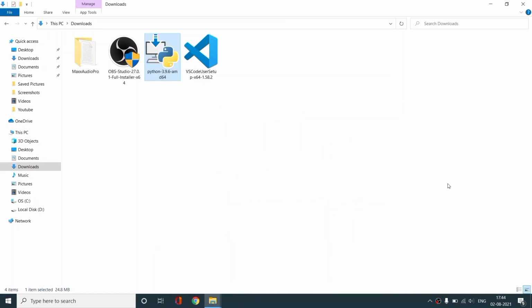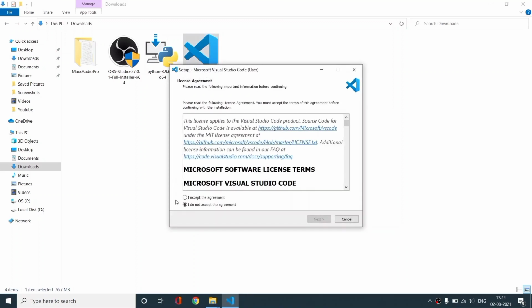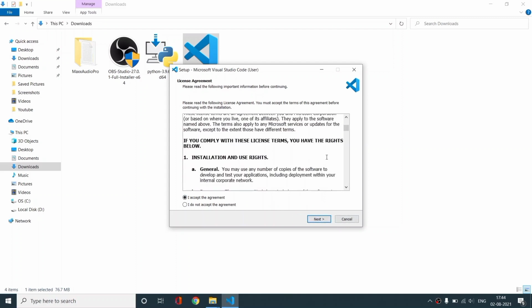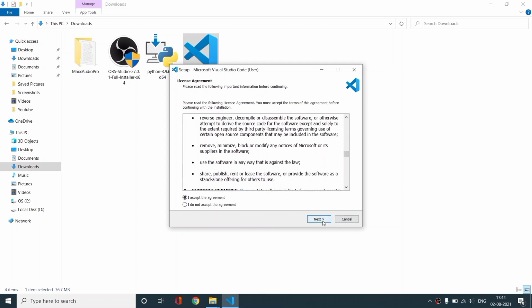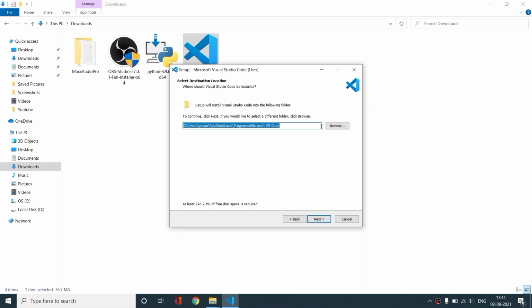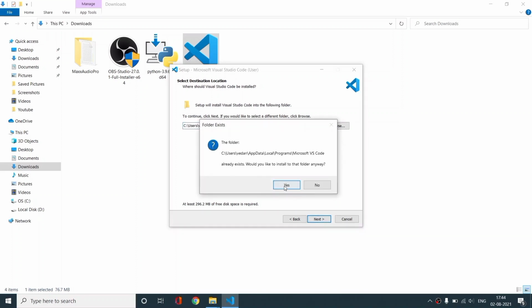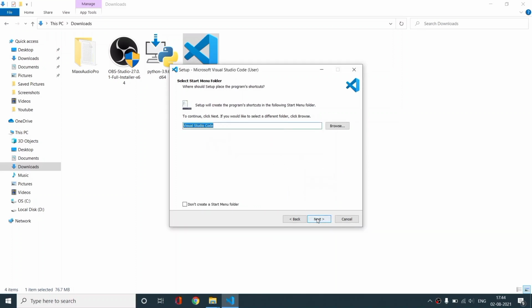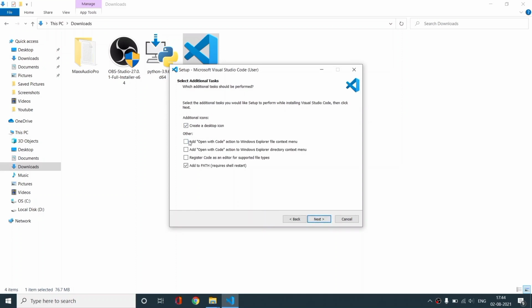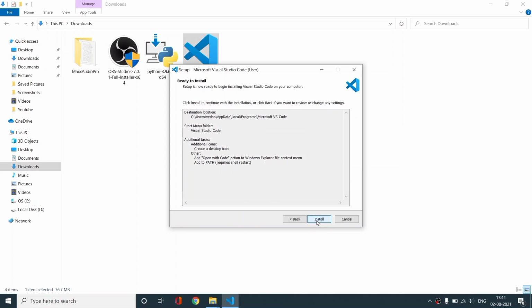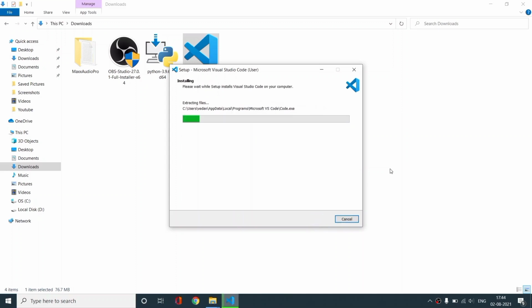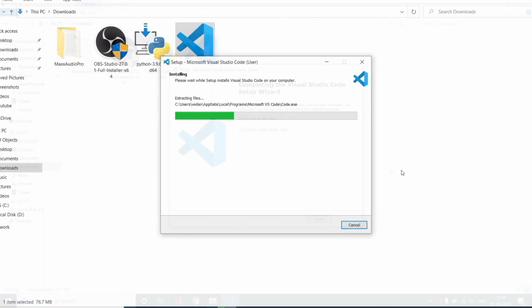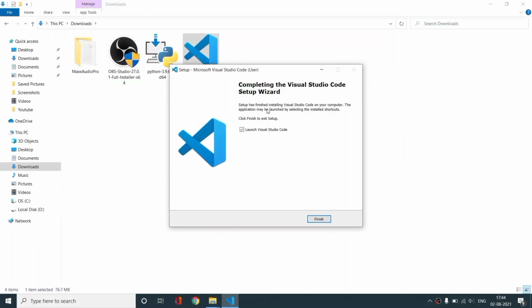Then I will click on this close button and then open this Visual Studio Code setup. Then select I agree the agreement. You can read this agreement as well if you want. Then click on next, click on next and click on yes, click on next, select these check boxes and then click on next and click on install. Now it will take some time, so I will be back when we have successfully installed both of the applications.